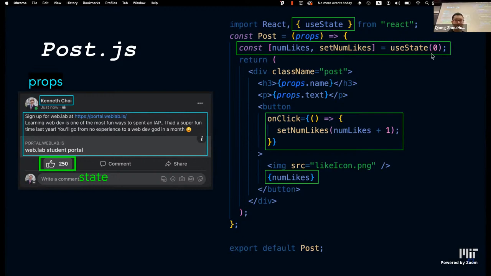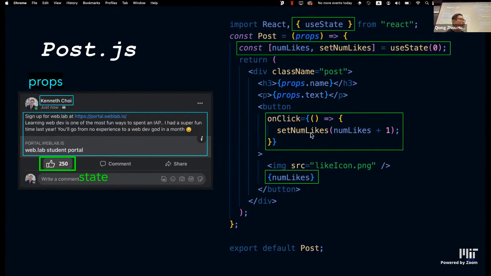So what this line is doing is it's defining two things. It's defining numLikes to be 0 at first, which is a state. And it's defining the function setNumLikes such that when we call setNumLikes of something, it sets the state to that value. So that's what this line is doing.